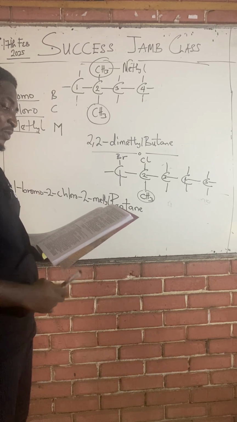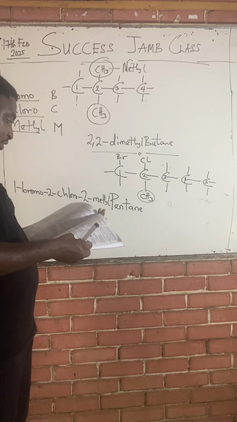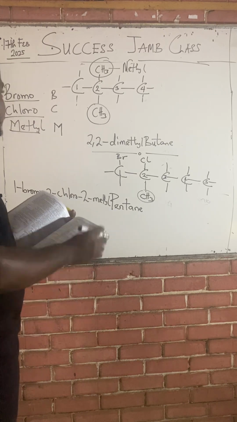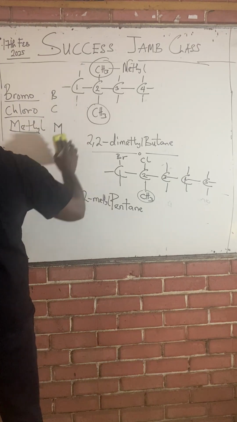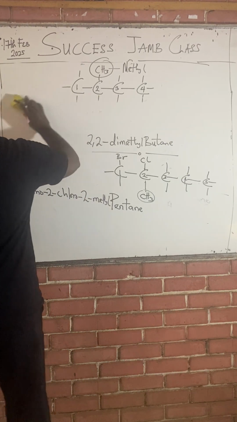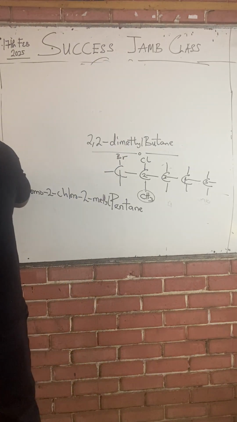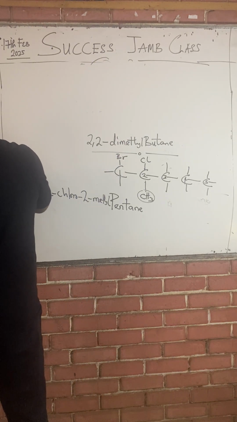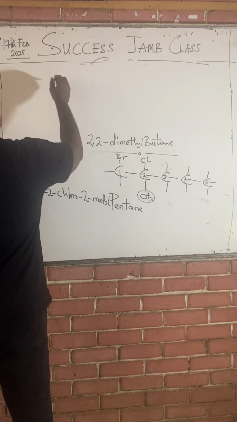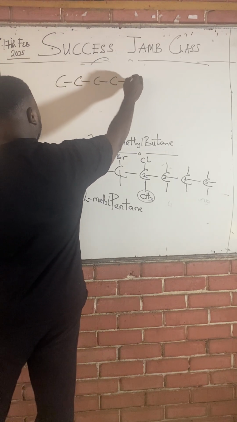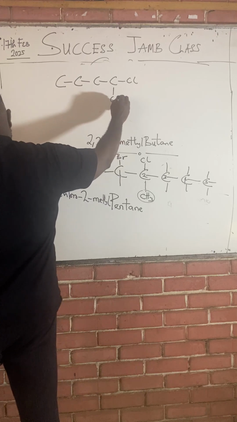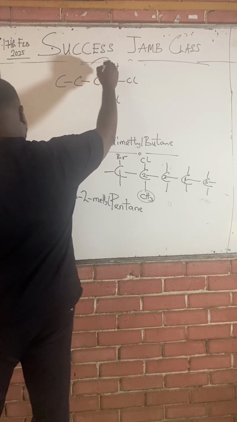Okay, you see, I told you I've already seen one in Jamb now. We have to name this. C, C, C, C, and you have Cl here, you have Cl here, you have H here. This is on your Jamb past question.